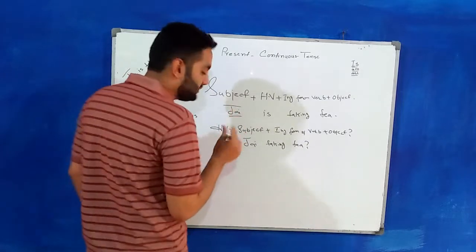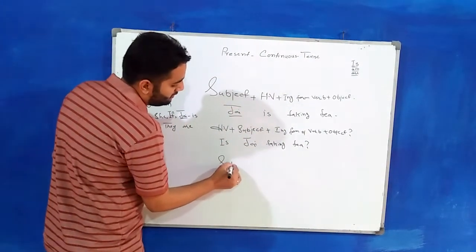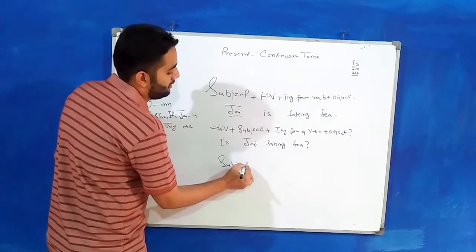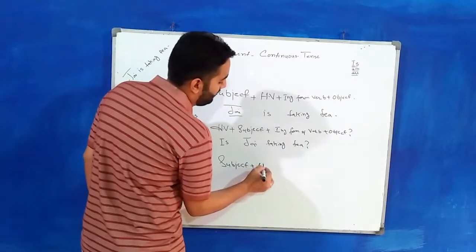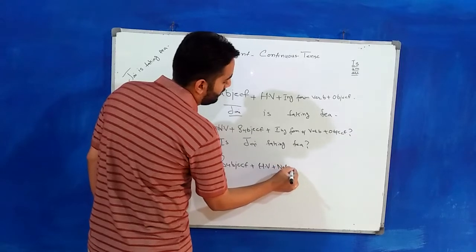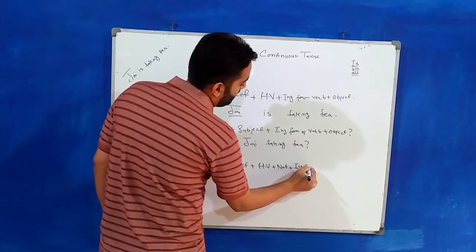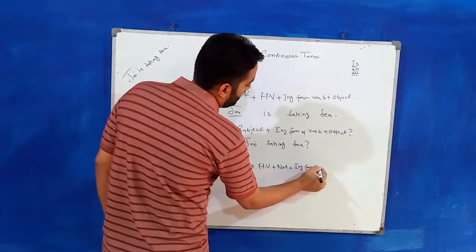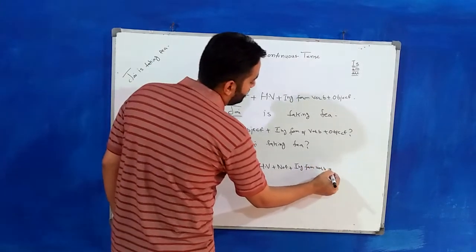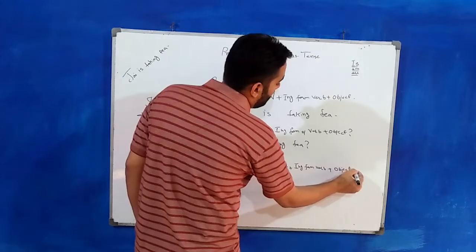Now the negative sentence, and the structure of the negative sentence is subject plus helping verb plus not plus ing form of the verb plus object.